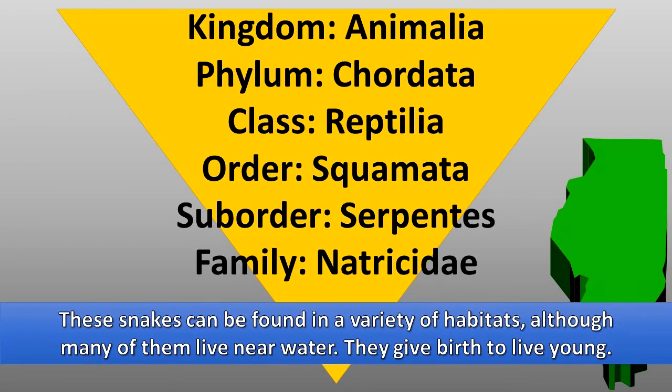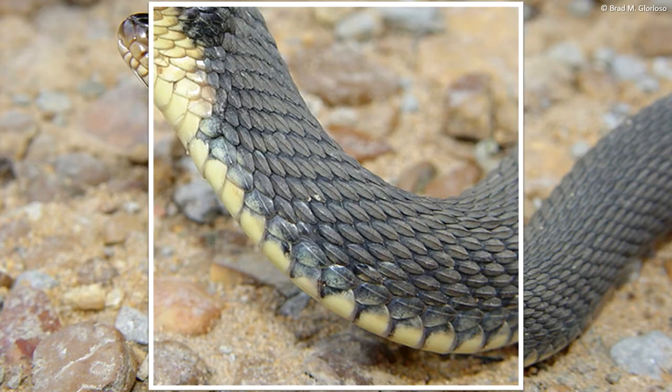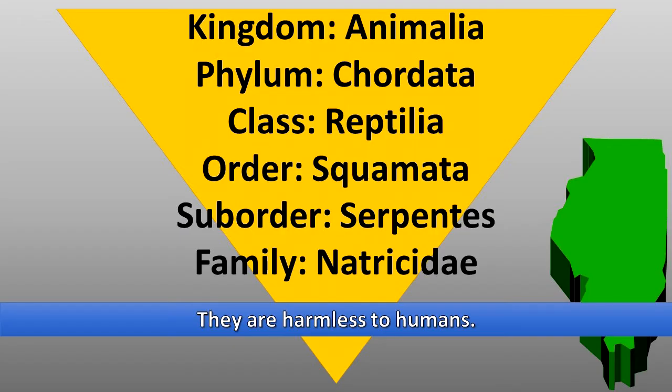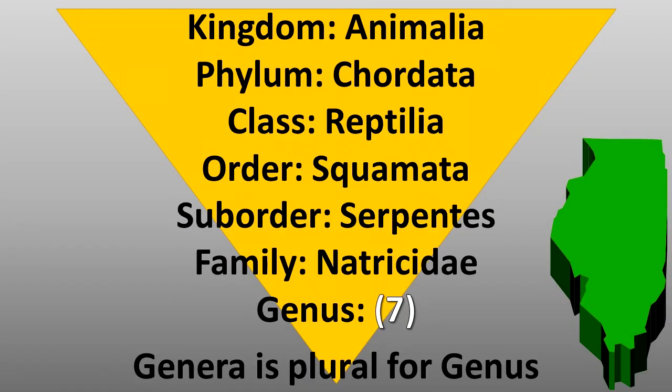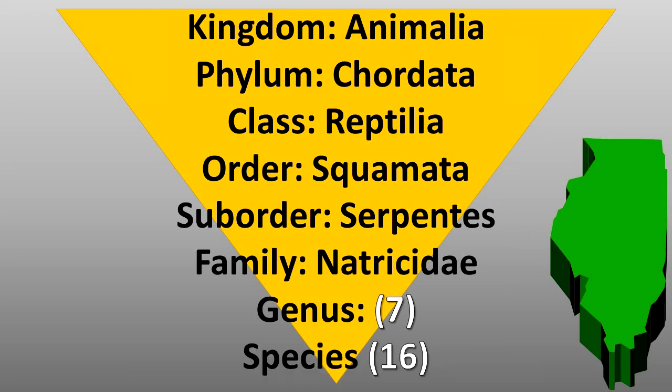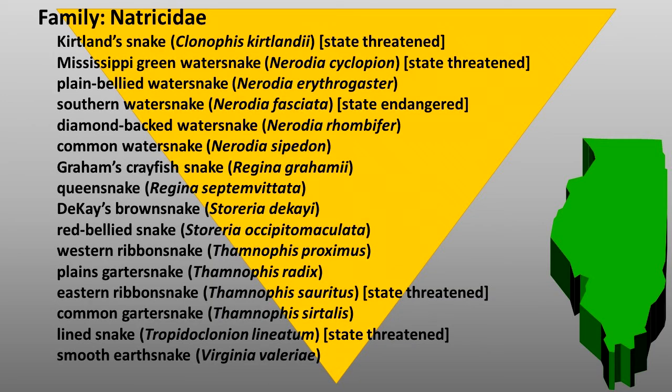Snake species in the family Nitricidae can be found in a variety of habitats, although many of them live near water. They give birth to live young. The scales are keeled, although the keels in some species may be difficult to detect. They are harmless to humans. In Illinois, there are 7 genera and 16 species in family Nitricidae. Here's the current list of Illinois species.